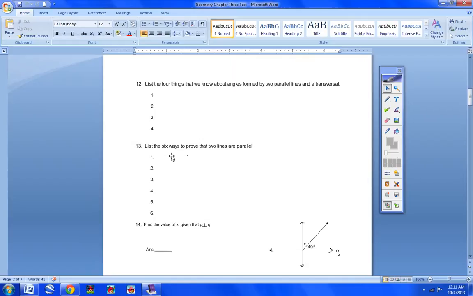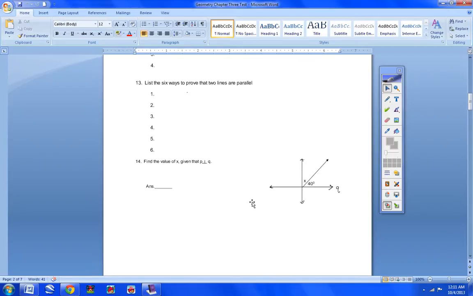Now, number 13, list the 6 ways to prove that 2 lines are parallel. Now, we did learn 6 ways. I'll give you one of these if you want to write it down. One of them was alternate exterior angles are congruent. So we're looking for 5 other ways to prove the lines are parallel. I listed those out for you on your review sheet, and I told you they would be on the test.